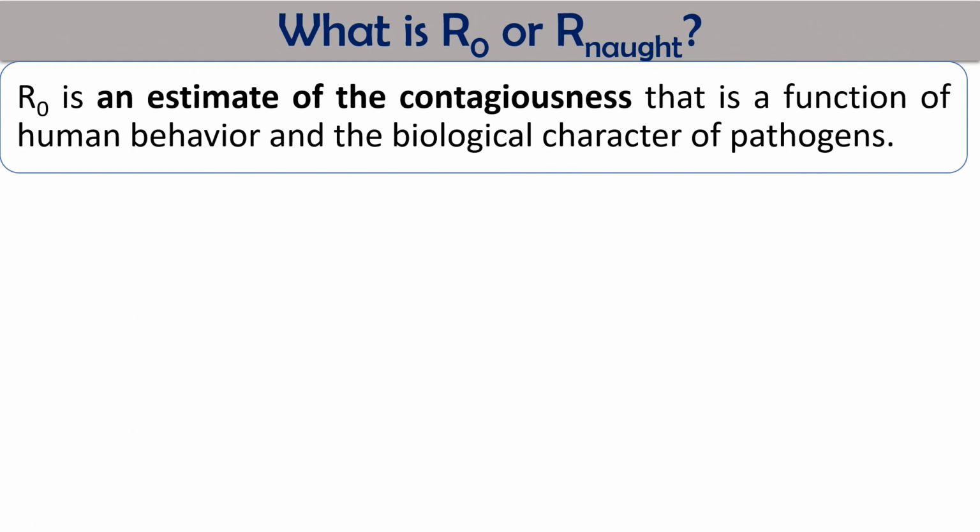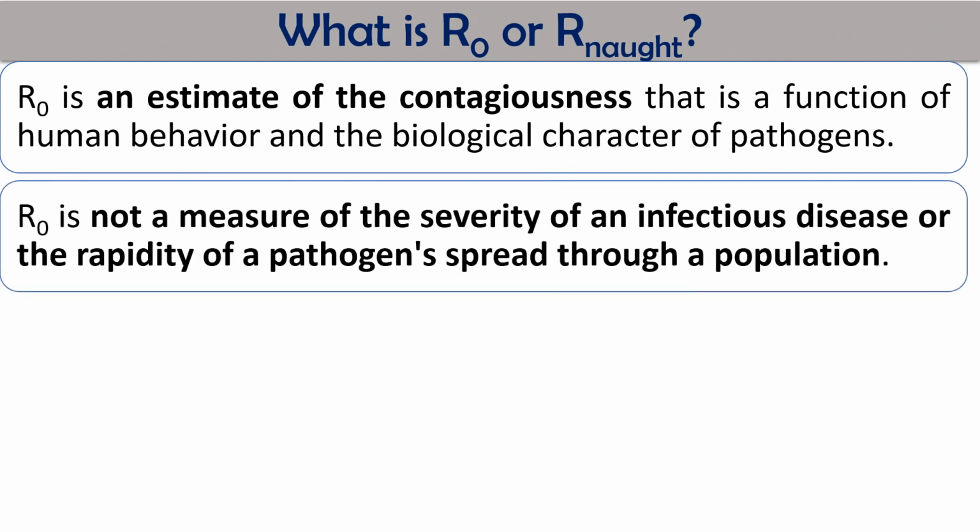R0 is an estimate of the contagiousness of a contagious agent, the virus or the bacteria. It is a function of human behavior and the biological characteristics of the pathogen. Whenever we talk about infection and contamination, there are two different things: it depends on host factors and also on the pathogenic agent's factors. R0 is not a measure of the severity of an infectious disease. R0 does not give you any information about how severe that particular disease is, or the rapidity of the pathogen's spread throughout the population.